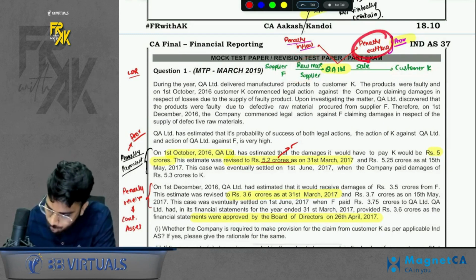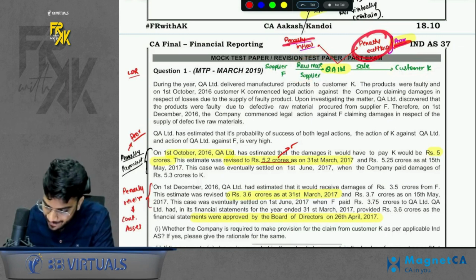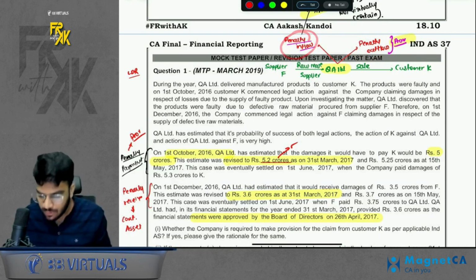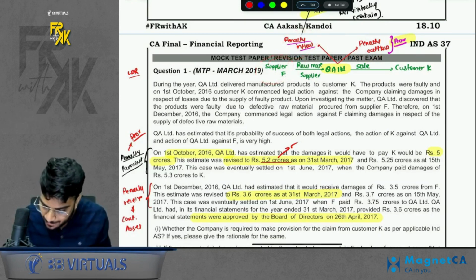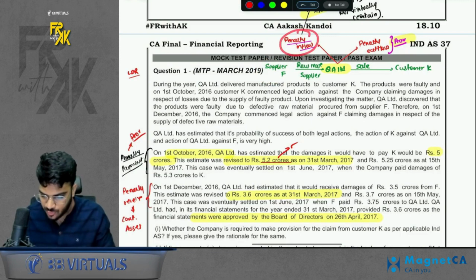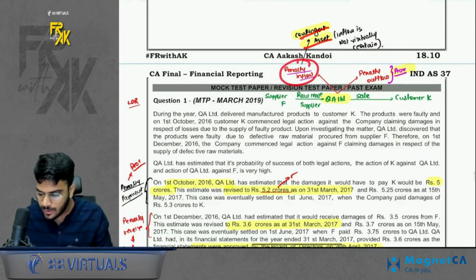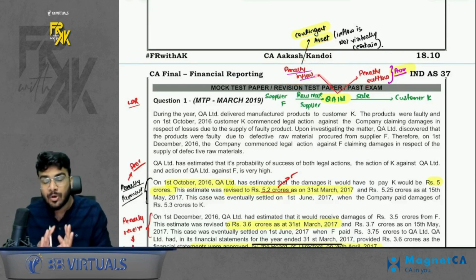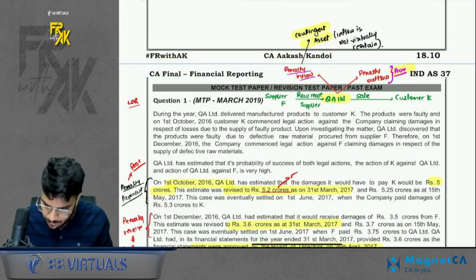So the penalty outflow here is a provision, but the inflow of penalty is not virtually certain. It was not promised by the supplier. To recover the penalty inflow, you are filing a case on the supplier here. So this inflow is not virtually certain. So you will treat it as a contingent asset here. So the payment of penalty is a provision. The receipt of penalty, because it is not virtually certain, is a contingent asset.